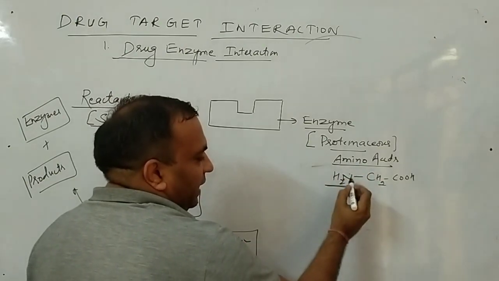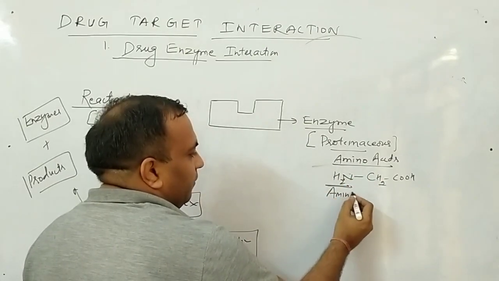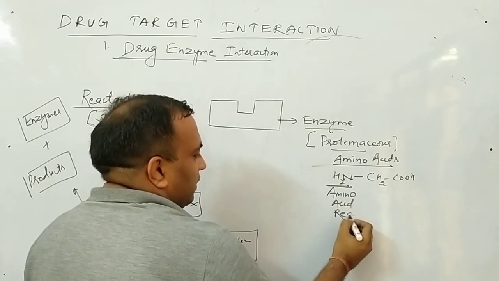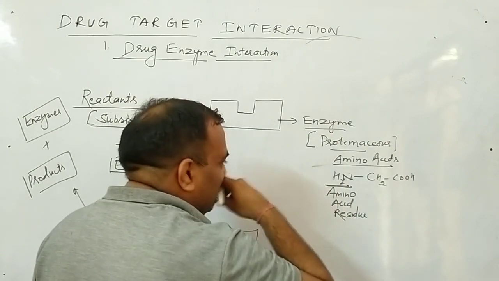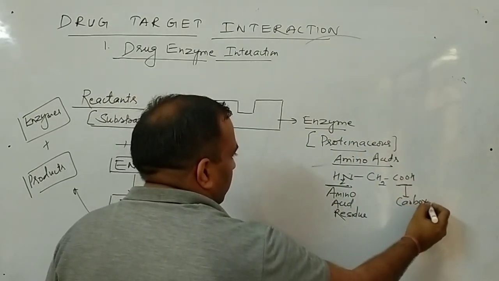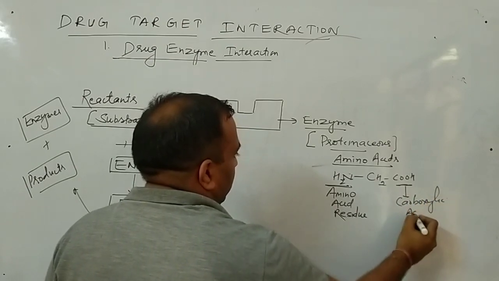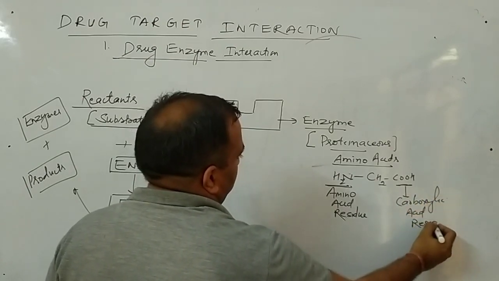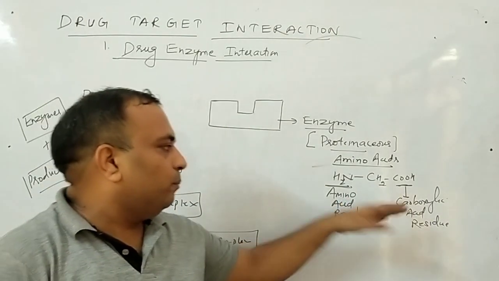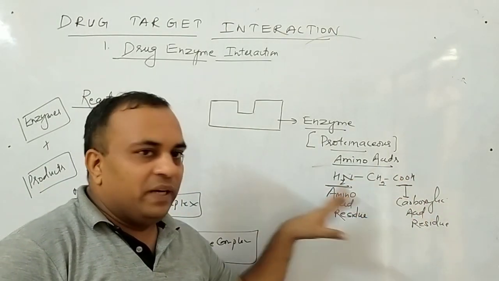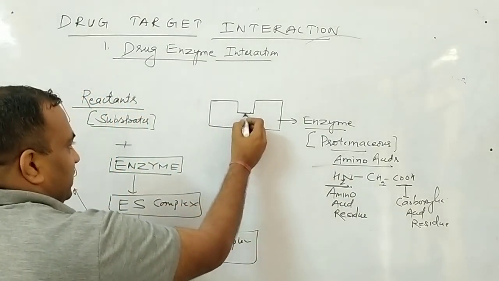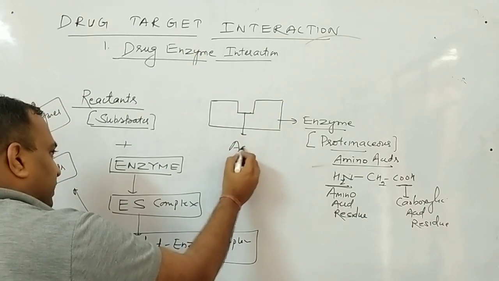This side, the NH2 group, is said to be the amino acid residue, whereas this side is said to be the carboxylic acid residue. So your enzyme is made up of compounds which contain COOH group and NH2 group.